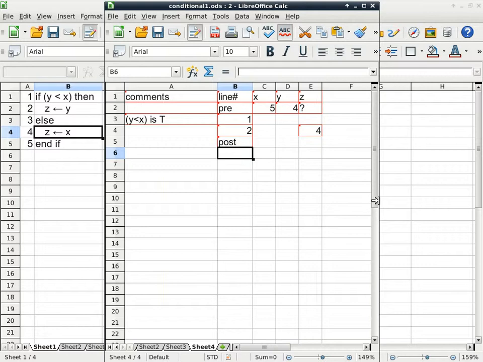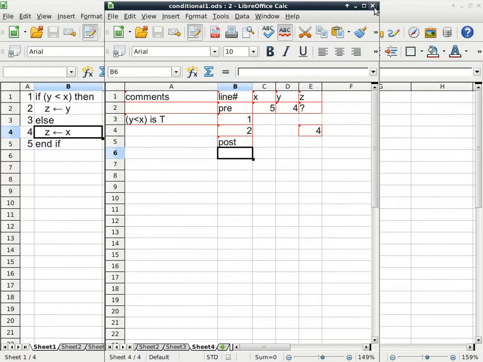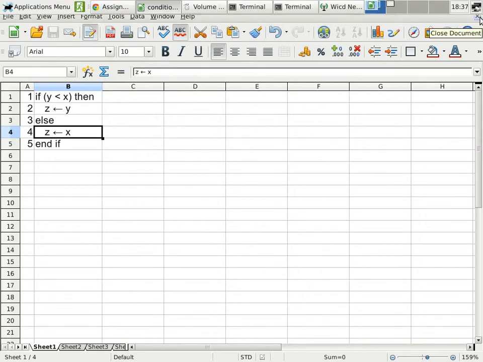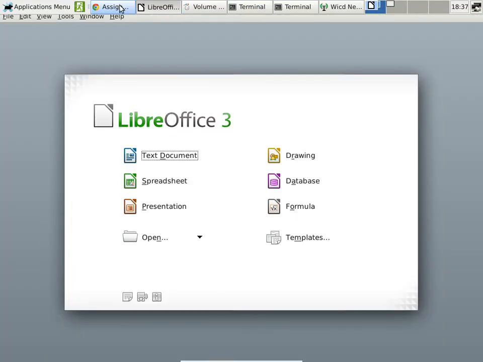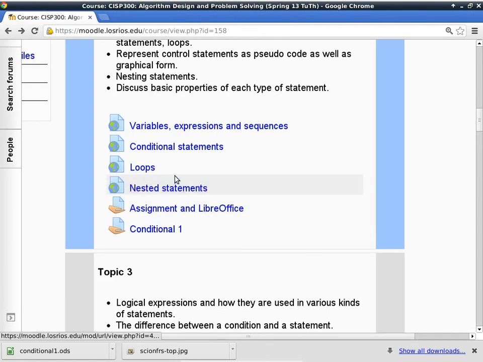Are there any questions on these test cases for this homework assignment? No questions? All right. So I'm going to save the file, so it's on my thumb drive now. And we'll move on to loops.